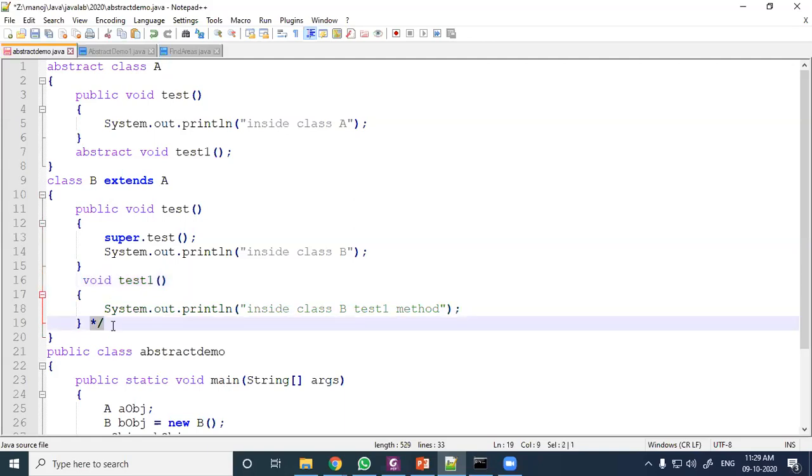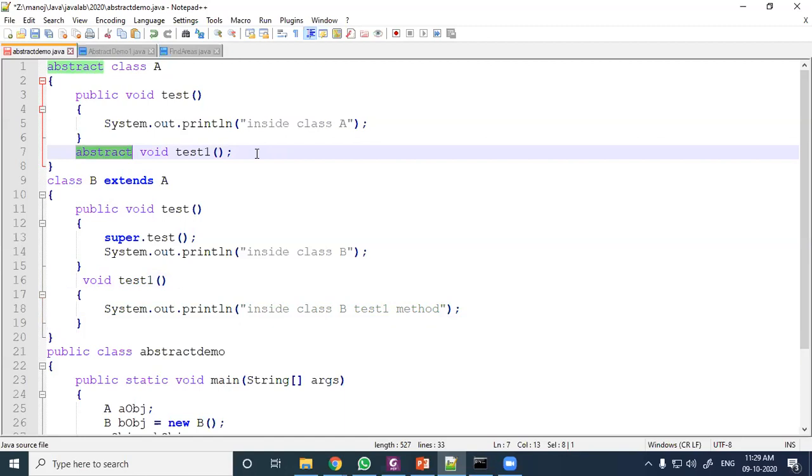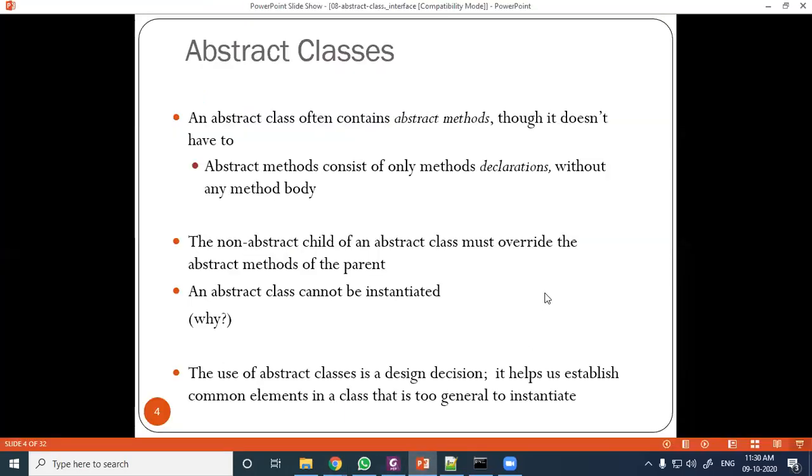Now here, if I remove this abstract word, then we have to write the code, and that depends upon you. But the rule, the concept, is that if a method is not required inside the abstract class, then only make the method an abstract method, so that you are bound to define that in the child class, which can be instantiated. Now next, come to our slide.